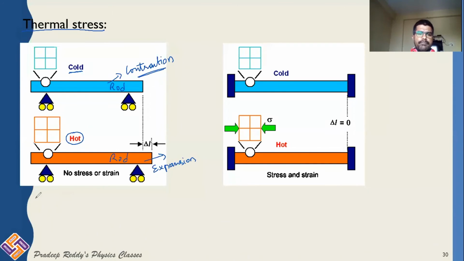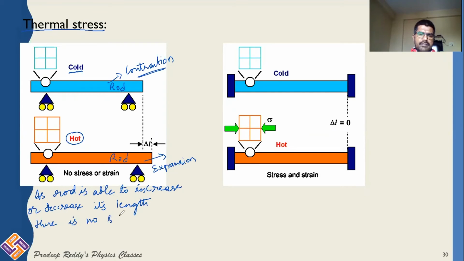So in this case, as the rod is able to increase or decrease its length, there is no stress or strain on the rod. Simply, easily it can undergo contraction and easily it can undergo expansion.